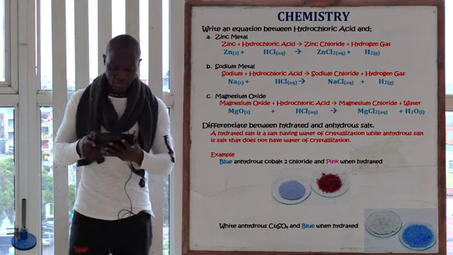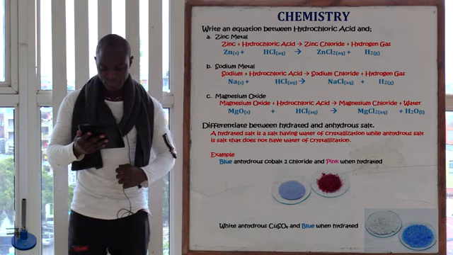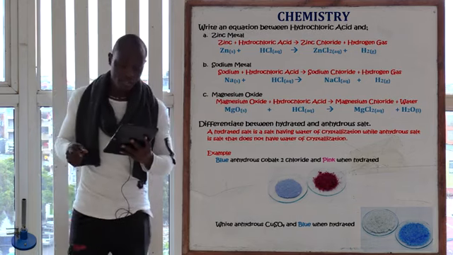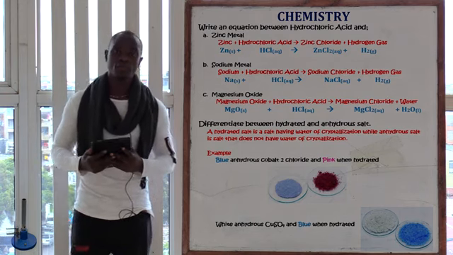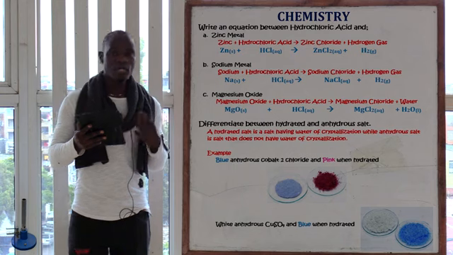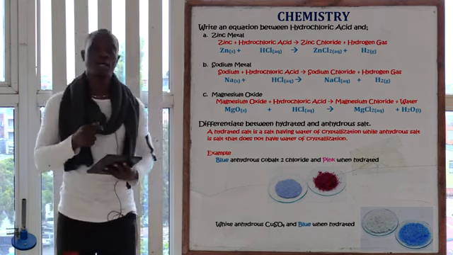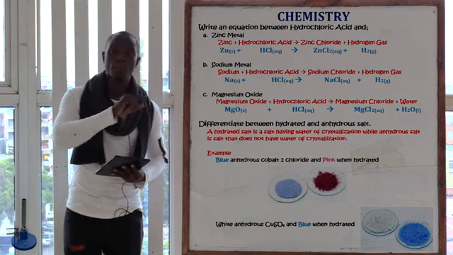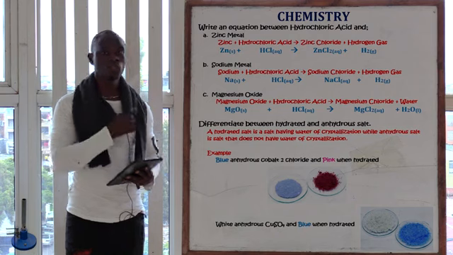So let's go to the next number, which is number 12. Number 12 is asking, write an equation between hydrochloric acid and the first one is zinc metal. Complete the equation. What happens when hydrochloric acid reacts with zinc metal? If you have been given this question in exam, they expect you to complete that equation. So this is what you'll do.